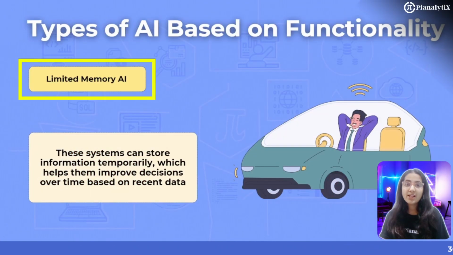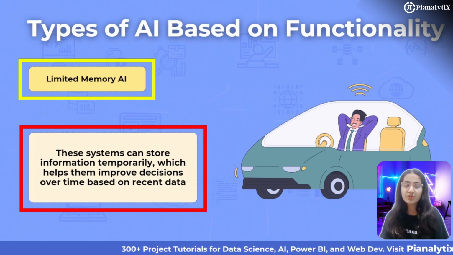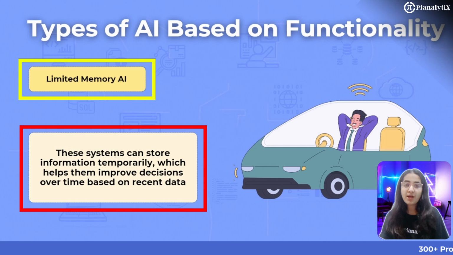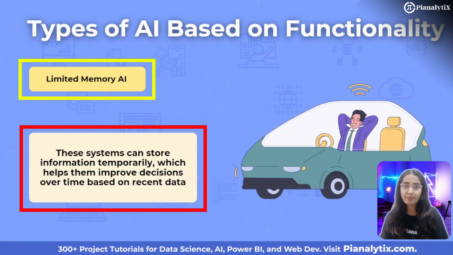Next, we have limited memory AI. These systems can store information temporarily, which helps them improve decisions over time based on recent data. They have short term memory but no long term storage, meaning they don't retain knowledge beyond the current situation. It considers recent information or events and learns for a short period, but it doesn't keep that memory indefinitely.